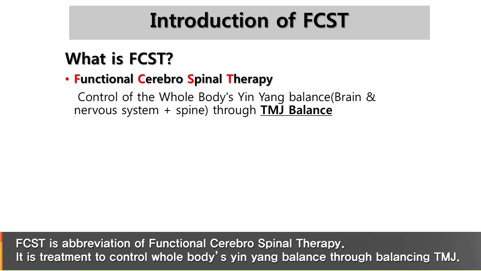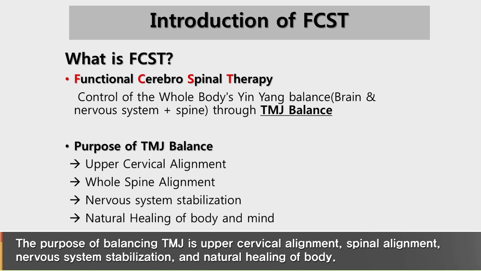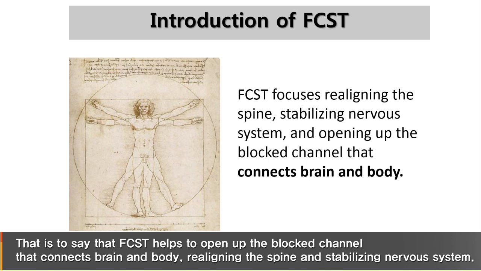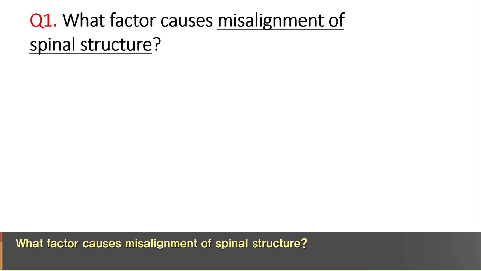FCST is the abbreviation of Functional Cerebrospinal Therapy. It is a treatment to control the whole body's yin balance through balancing the TMJ. The purpose of balancing the TMJ is upper cervical alignment, spinal alignment, nervous system stabilization, and natural healing of the body. That is to say, FCST helps to open up the blood channel that connects the brain and body, realigning the spine, stabilizing the nervous system.